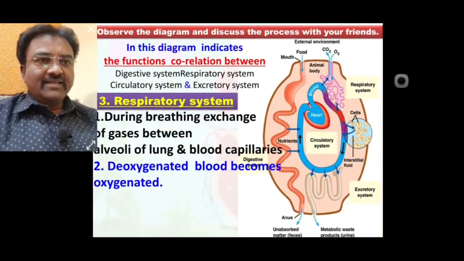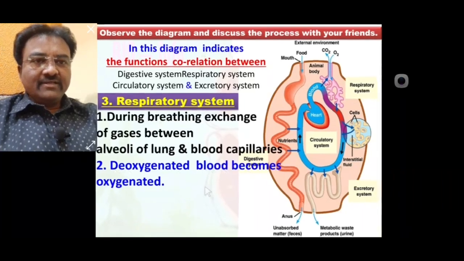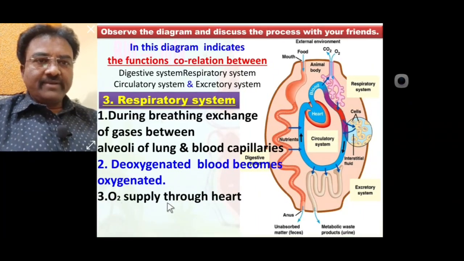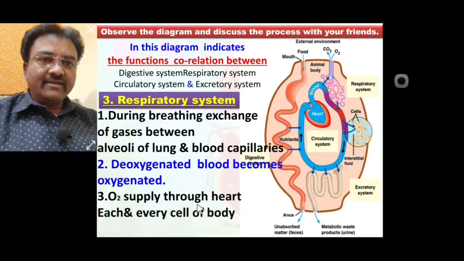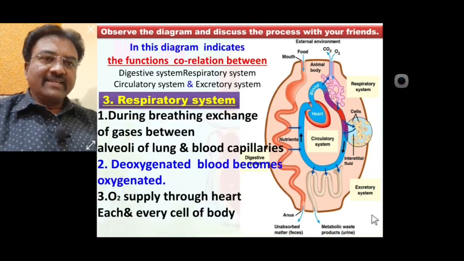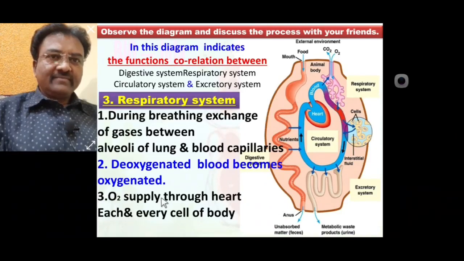So here clearly seen respiratory system is connected to circulatory system. Deoxygenated blood becomes oxygenated. Also O2 is supplied through heart to each and every cell of the body. Up to this we discussed in detail. Respiratory system is correlated to circulatory system.